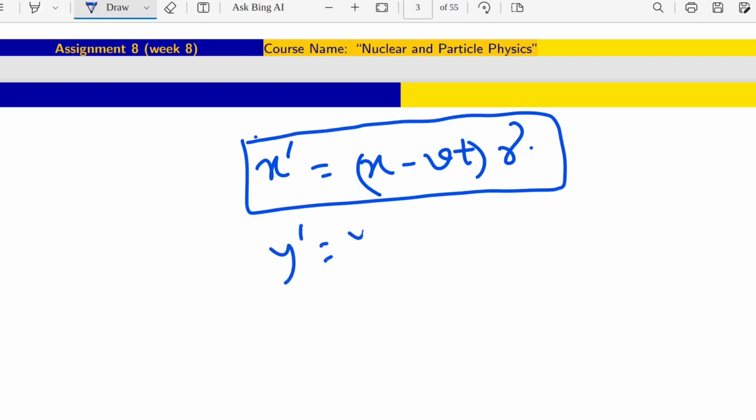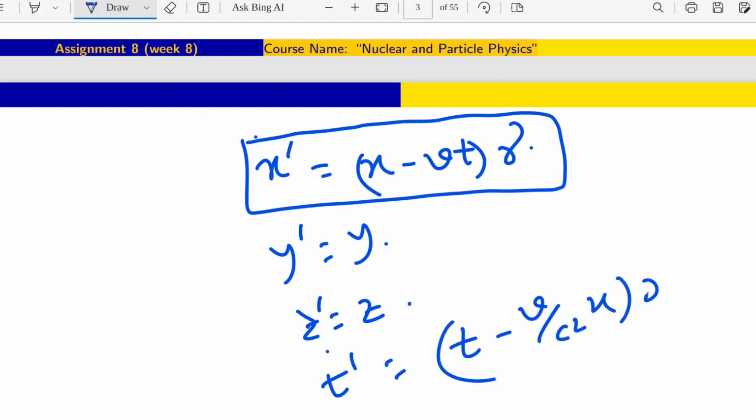Then y prime will be y, z prime will be z, and t prime will be t minus v by c squared into x, into gamma. These four are the special theory of relativity expressions.